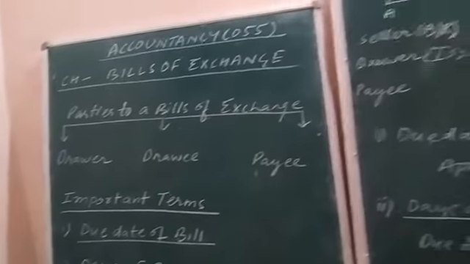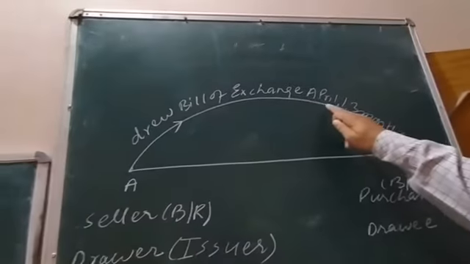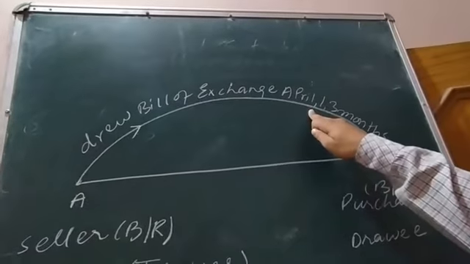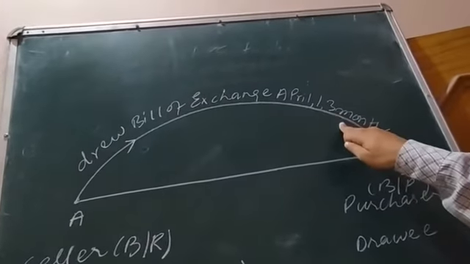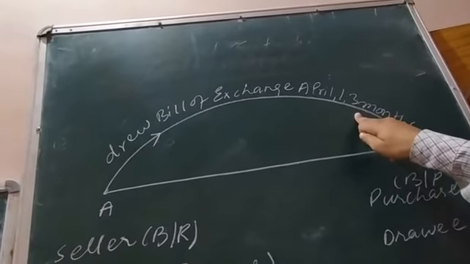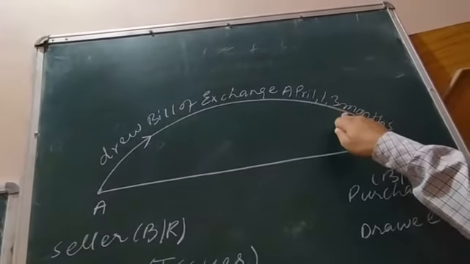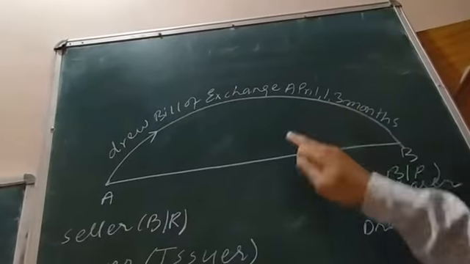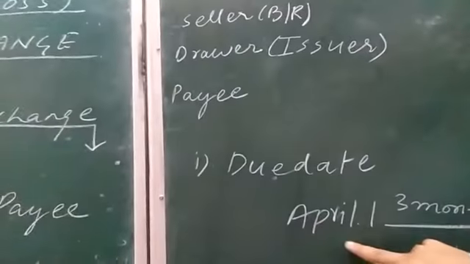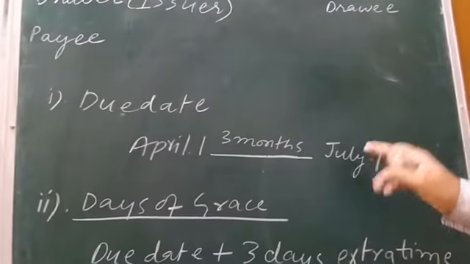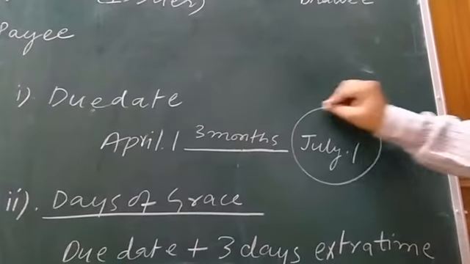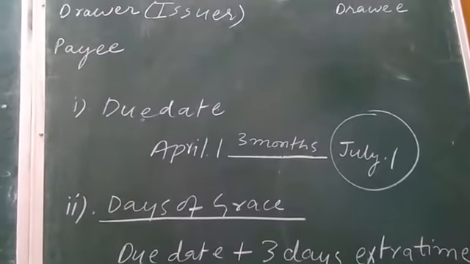Here you can see on the semicircle, April 1st was the issuing date of the bill. The 3 months tenure means the duration of the bill was 3 months. Just count 3 months after April 1st. See here also, due date. April 1st, 3 months I have counted for you: May, June, July. So July 1st will be the due date of the bill.